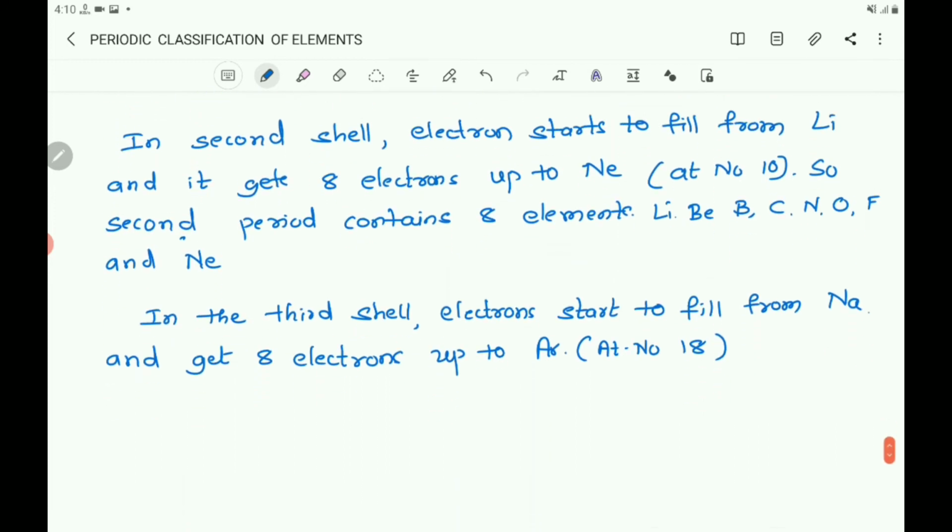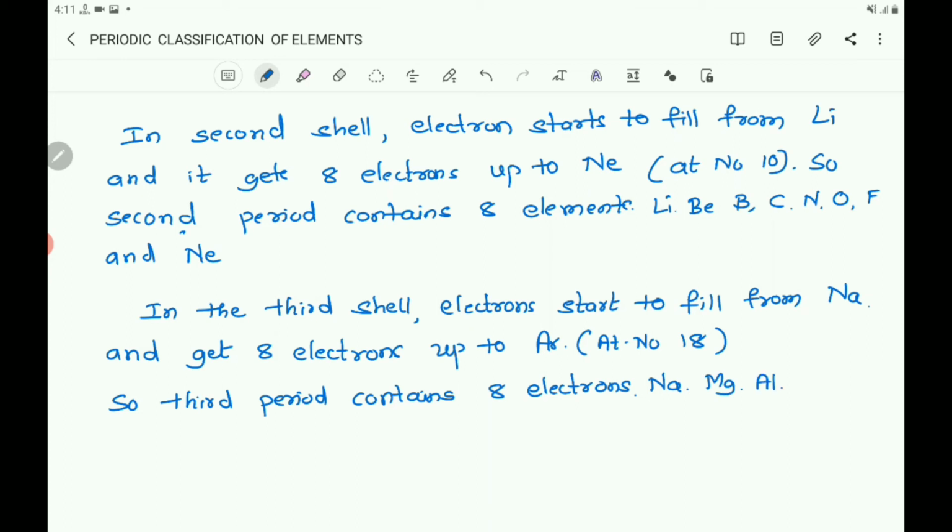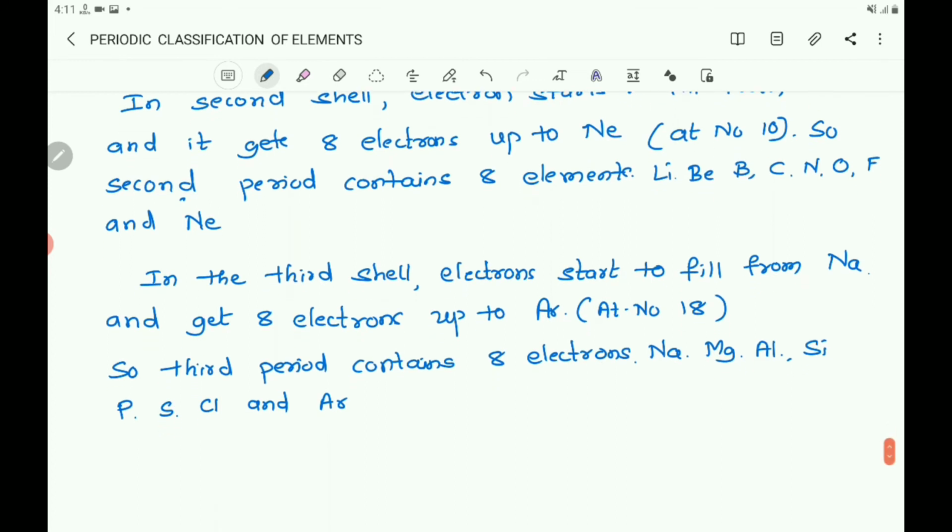The third period contains 8 elements: Na sodium, Mg magnesium, aluminium Al, silicon Si, phosphorus P, sulfur S, chlorine Cl and argon Ar. These are the 8 elements in the third period.